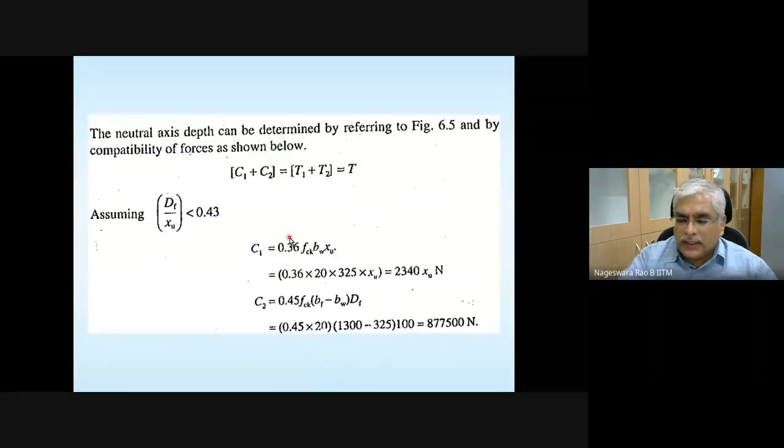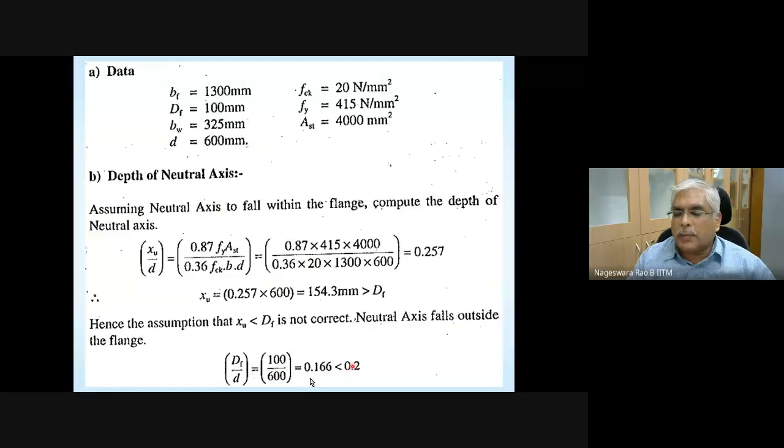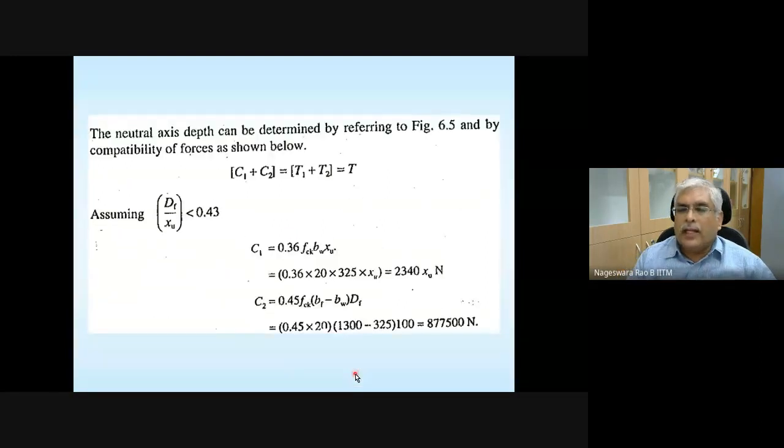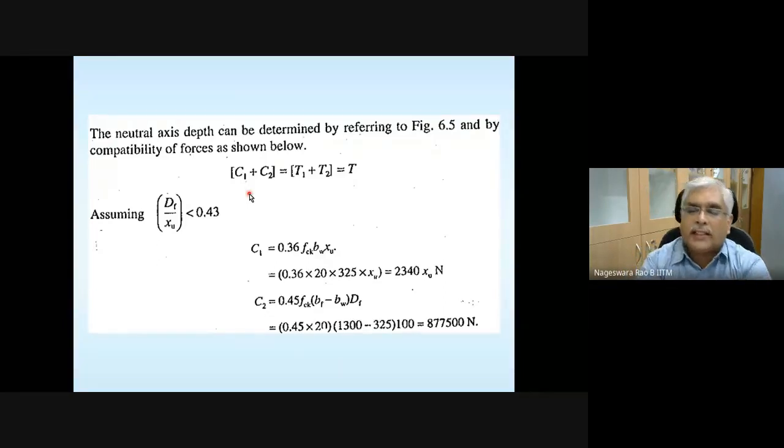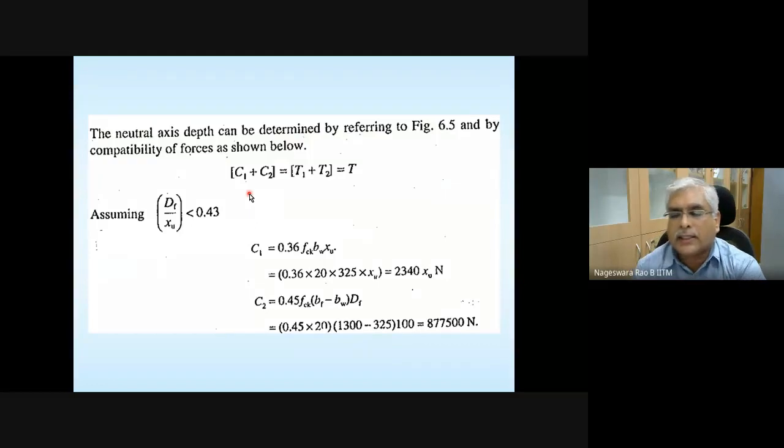So now this check is passed, and you calculate. Now you need to make an assumption, because what we are trying to calculate is the neutral axis depth. So I cannot do the other check, because to do it I need to know the neutral axis depth, but I don't know it. That's the reason why I'm doing all this.